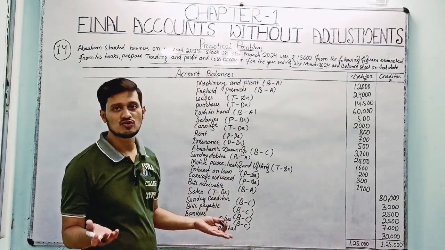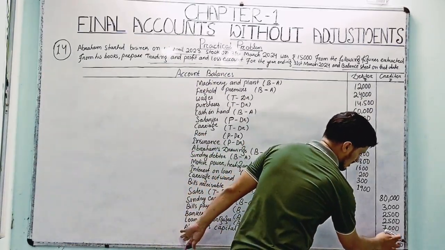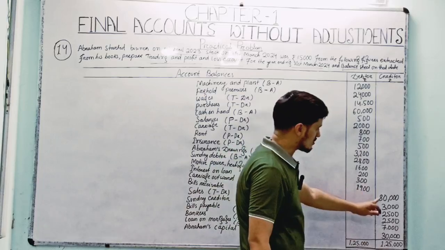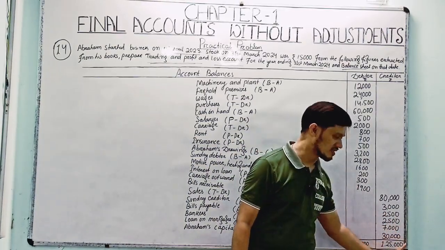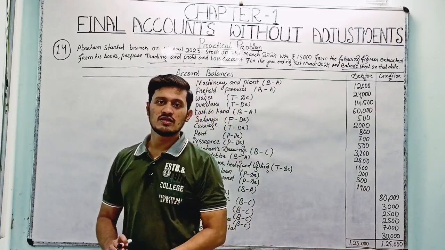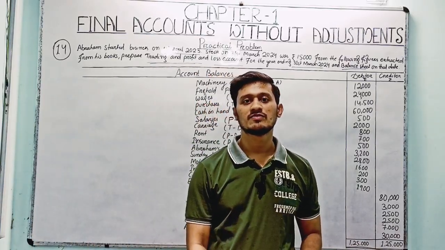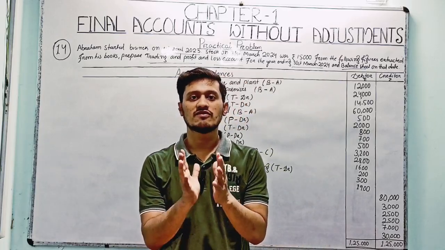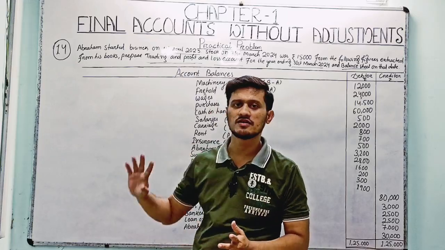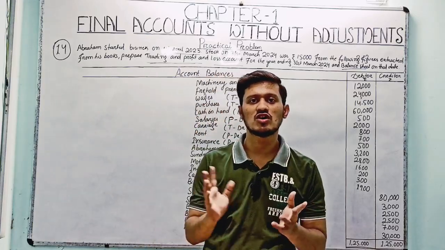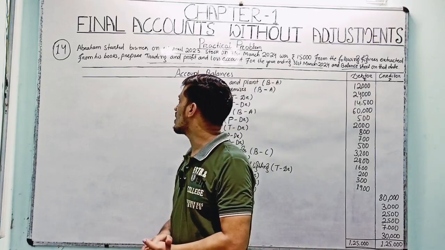Abraham's capital, Abraham's own investment in his business, is an amount of 30,000 here. So the amounts are 80,000, 3,000, 2,500, 2,500, 7,000, and lastly 30,000 as capital. Then many students think: sir is covering the Kalyani publisher, question number 14 is mentioned there, but our question is not matching with the book. Then what should we do?